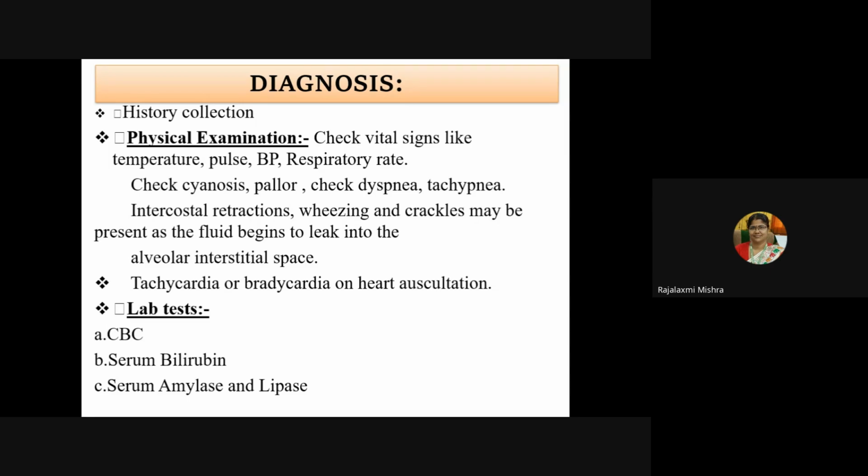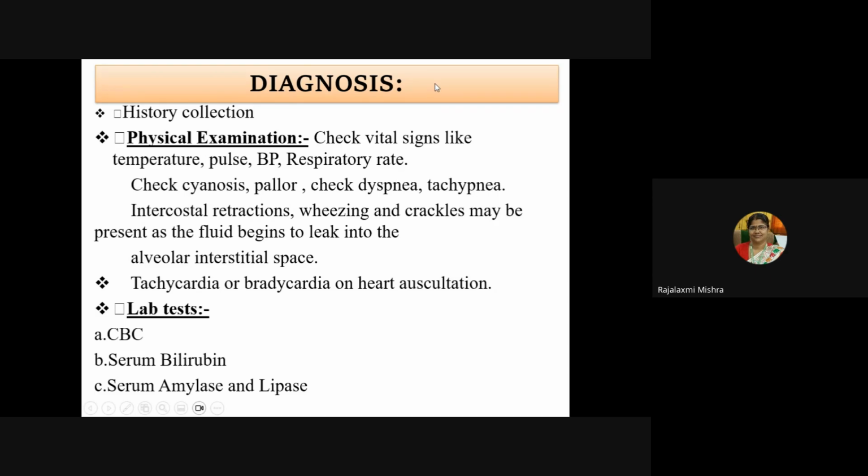Vital signs, temperature, pulse, BP, respiratory rate, you can also check. Then cyanosis, as I said, pallor, check for dyspnea, tachypnea. Then intercostal retractions, wheezing and crackles may be present as the fluid begins to leak into the alveolar interstitial space. Then tachycardia or bradycardia you will find on heart auscultation.